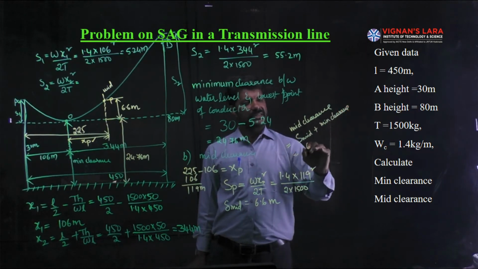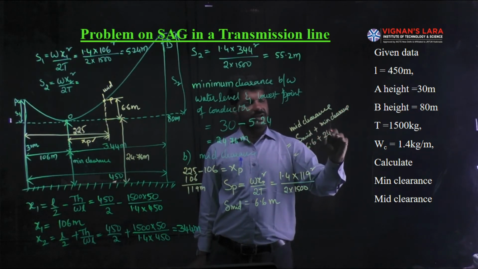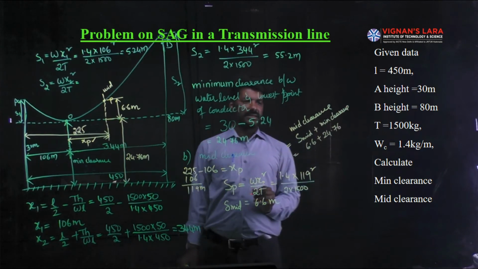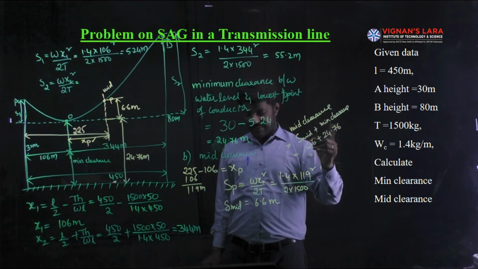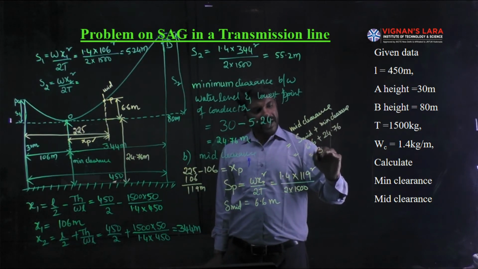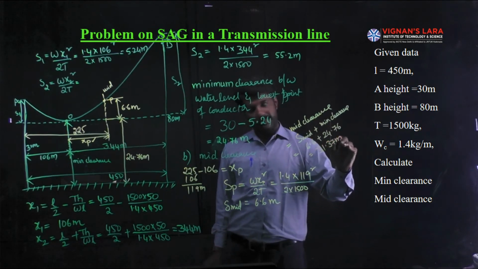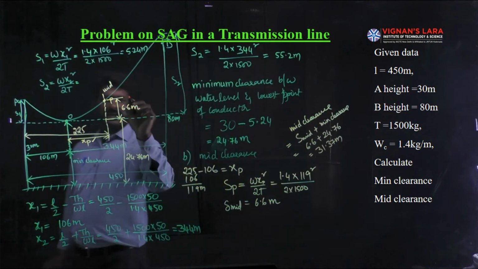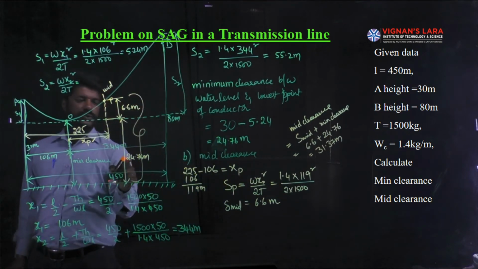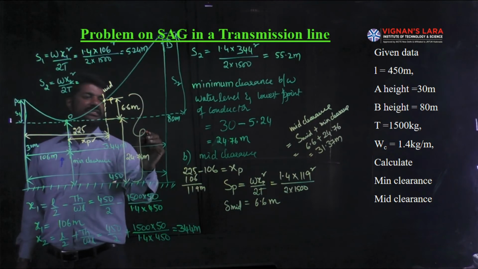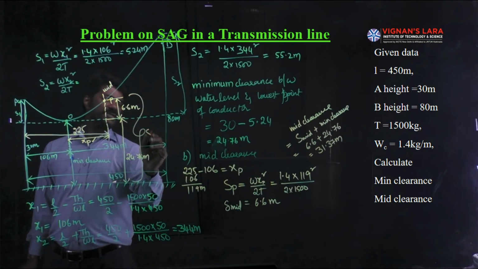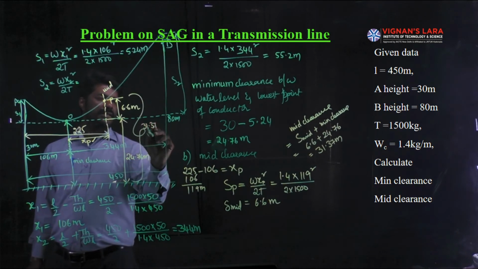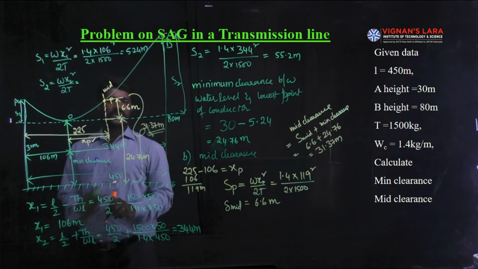Then you can get this as 6.6 plus 24.76. On summation, we will get this magnitude as 31.37 meters. Means this entire magnitude, 24.76 plus 6.6, gives us the mid clearance. That mid clearance value is 31.37. So as simple as that.